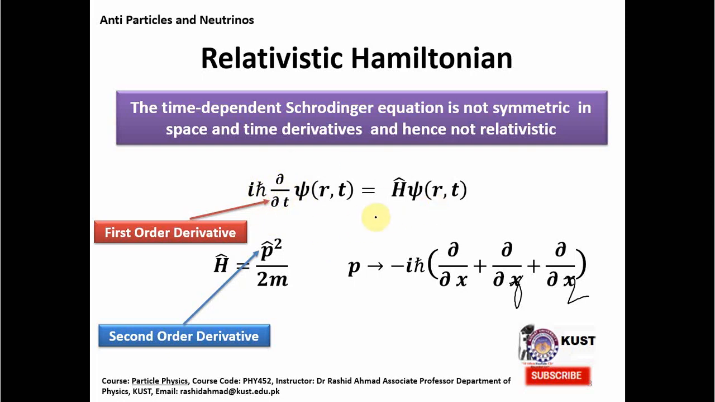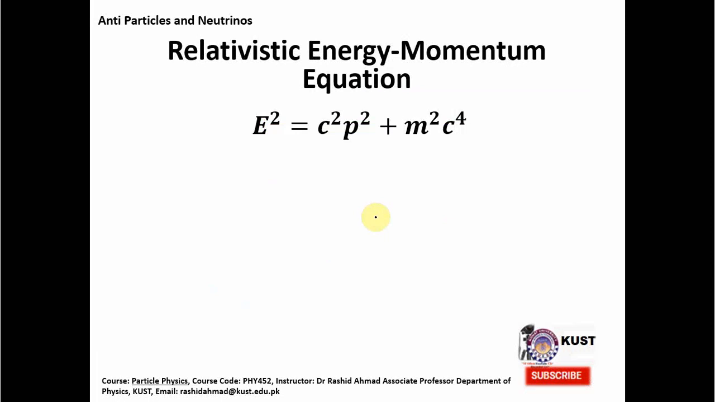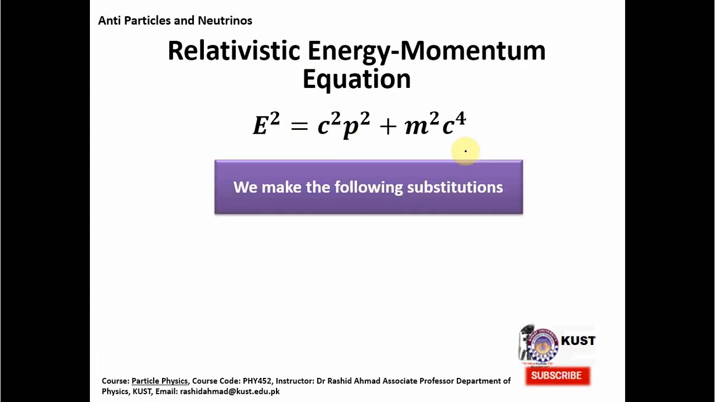a relativistic equation. This was done by Klein and Gordon, and what they did is they started with the relativistic energy-momentum equation, that is E squared is equal to c squared p squared plus m squared c to the fourth, and tried to derive the Schrödinger-type equation from this energy-momentum relationship, and they made the following substitutions. That is, for energy they put E equal to i h bar del by del t, and for the momentum they replaced it with an operator minus i h bar del by del x.